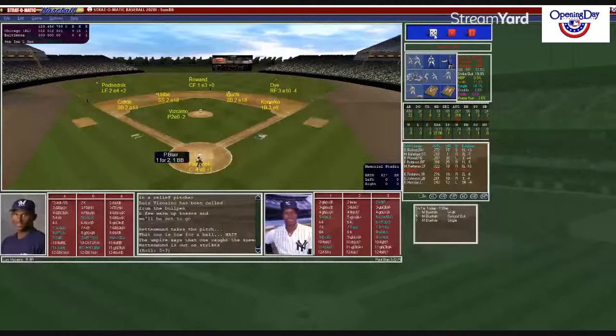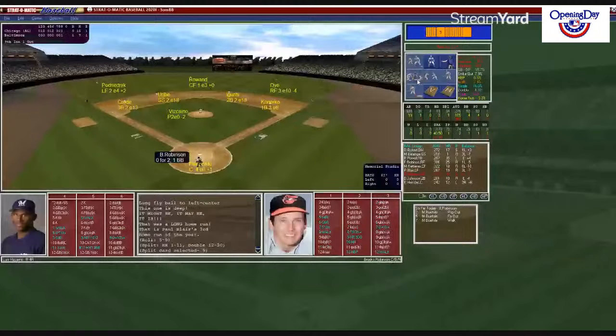Persinski sets in the target for Vizcaino. Big windup to Blair. 5, and that's a deep drive to left field. Blair, that could be trouble. Looking up, breaks the shutout. Paul Blair, that's gone. That is Blair's 3rd home run of the year, showing that great power this year. And the Orioles get one back. So Vizcaino kind of challenged Blair, and he made him pay for it.